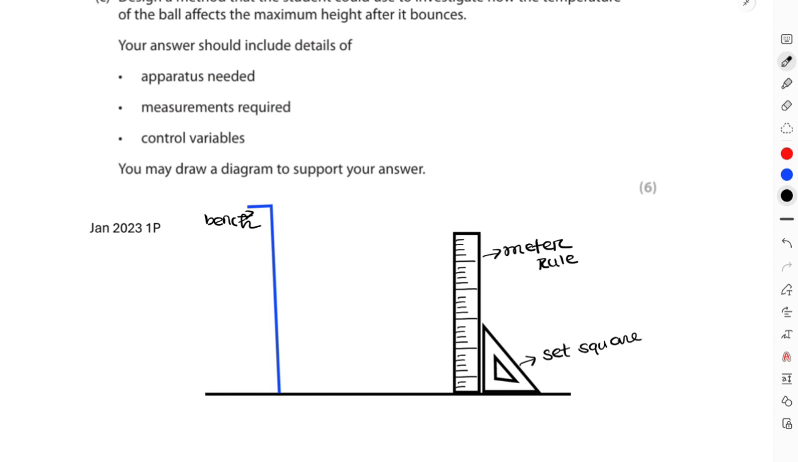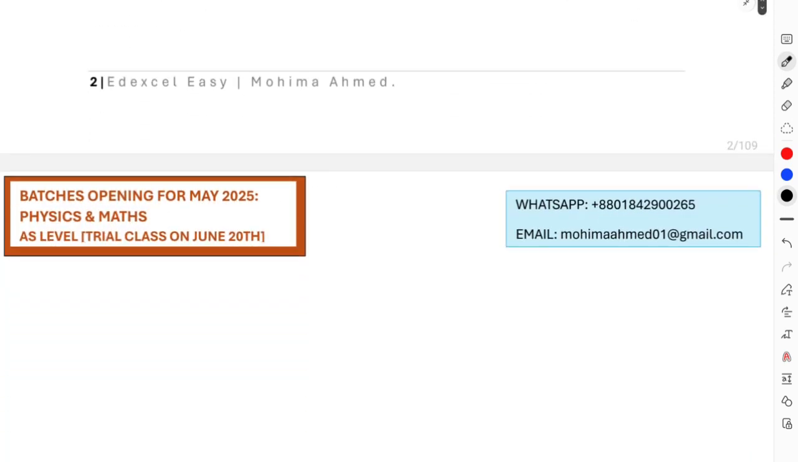And then again, I will measure the height after every bounce using the meter ruler, right? And obviously, I'll try to make sure that the height that I'm measuring is at my eye level, right? In that case, if I'm going to measure the height according to my eye level, that would automatically eliminate the parallax error from my calculation. So let's start with the writing then.